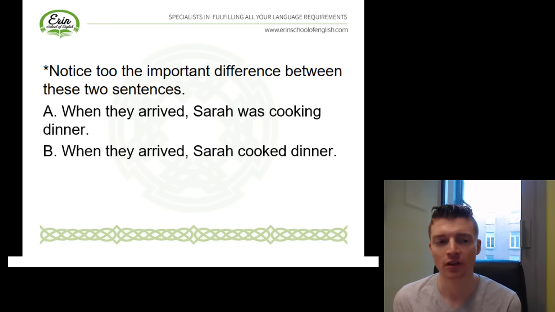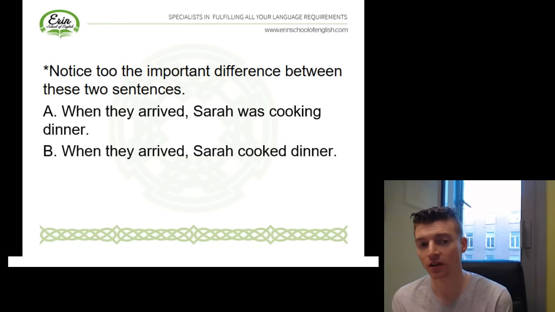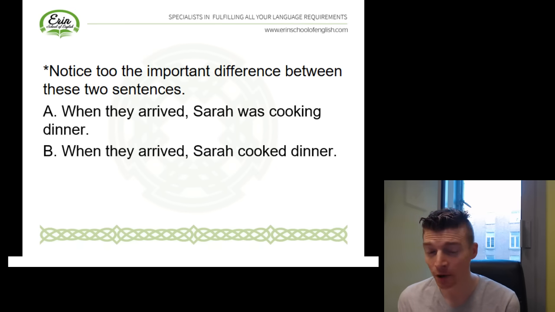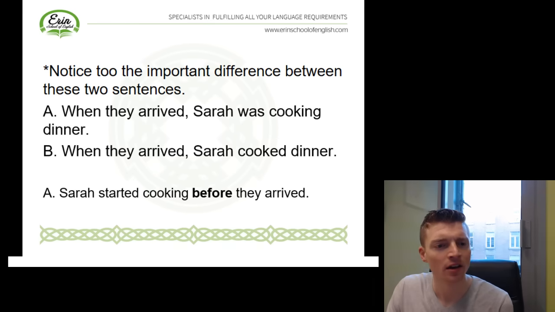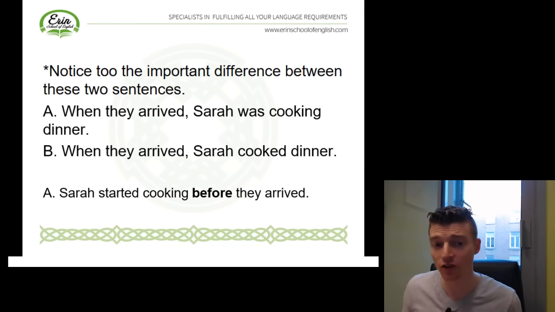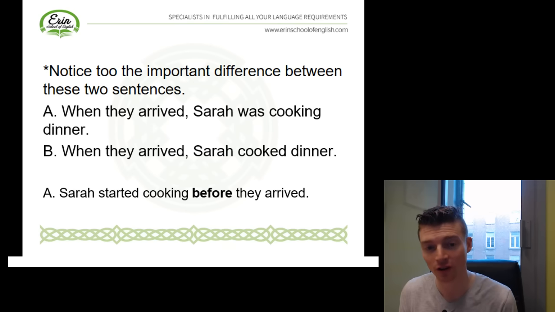So, sentence A: when they arrived, Sarah was cooking dinner. And sentence B: when they arrived, Sarah cooked dinner. Now the meaning here, it's not the same, it's quite different. So in sentence A, Sarah was cooking dinner. What we understand from this is Sarah started cooking dinner before they arrived. They arrived, this is the shorter action. Was cooking dinner, the longer action, the past continuous to describe the action that went on for a longer time.